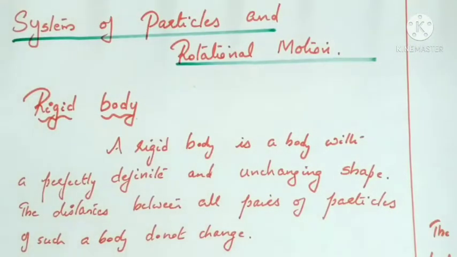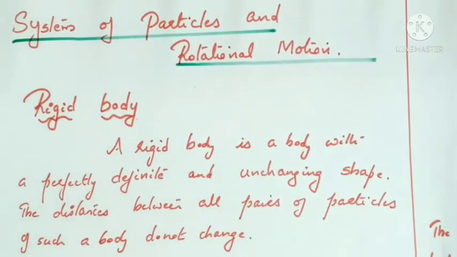Today we are going to start a new chapter, System of Particles and Rotational Motion. In the earlier chapters we primarily considered the motion of a single particle. Here in this chapter we are dealing with a system of particles. System of particles means an object consisting of infinite number of particles.